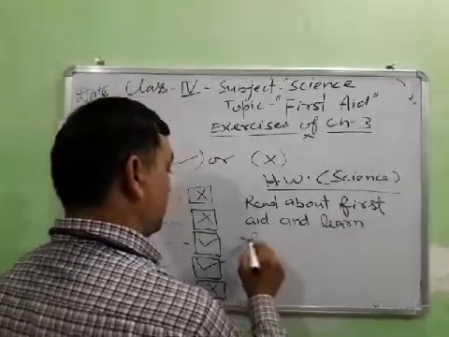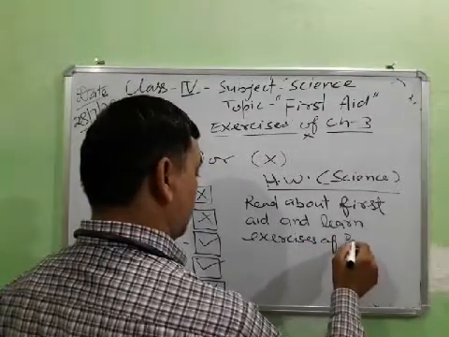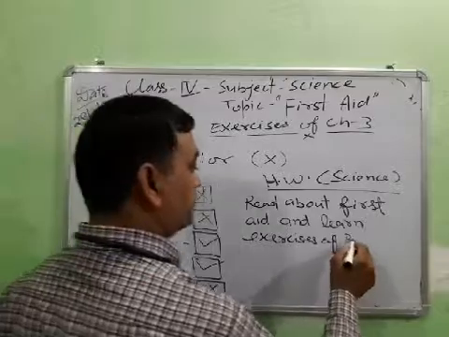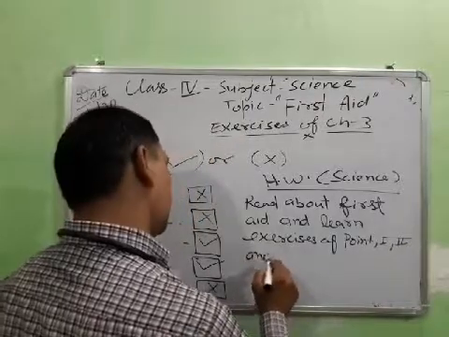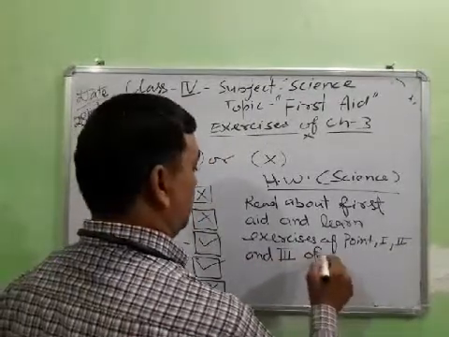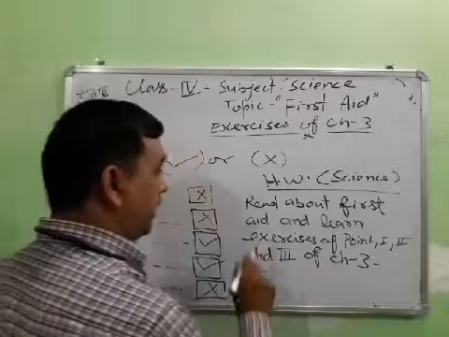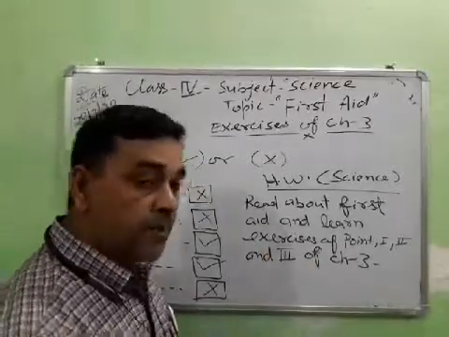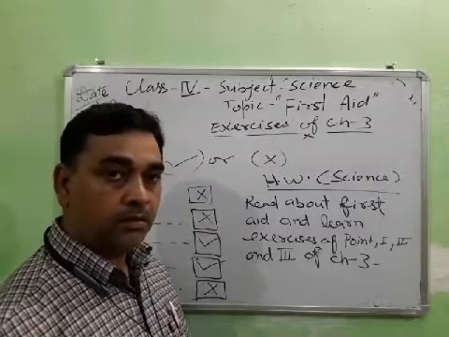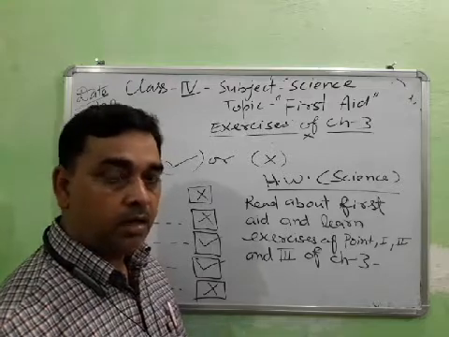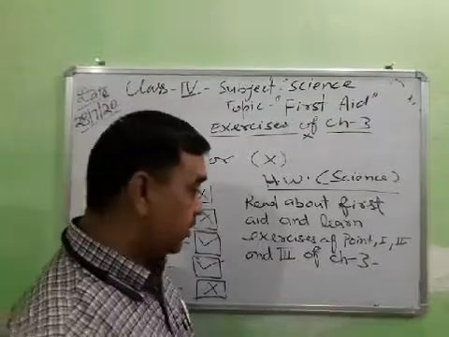Learn second and read about first aid. Complete first aid: minor burn, minor cut, insect bite, nose bleeding, and the exercise of points first, second, and third.